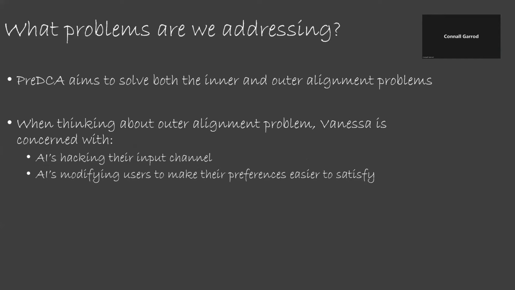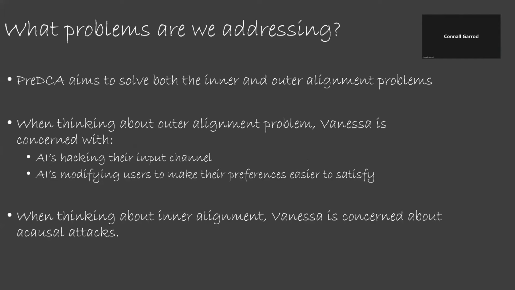Secondly, Vanessa is worried about the AI having incentives to change the preferences of its users, making them easier to satisfy. For example, if your preferences involved seeing humans flourish, it will mean solving lots of really difficult problems. It would be much easier if you enjoyed sitting at home watching television, and so the AI is incentivized to change your preferences to make it easier to make you happy.